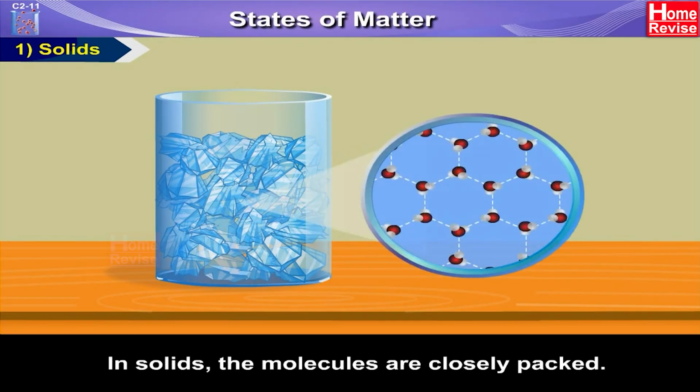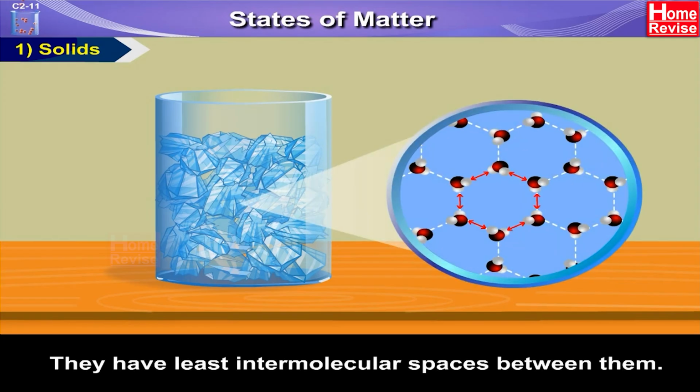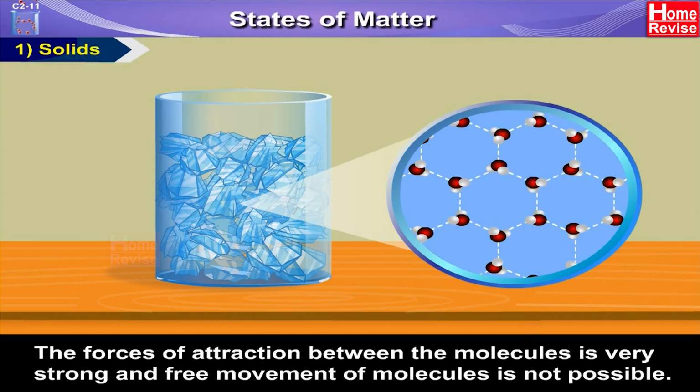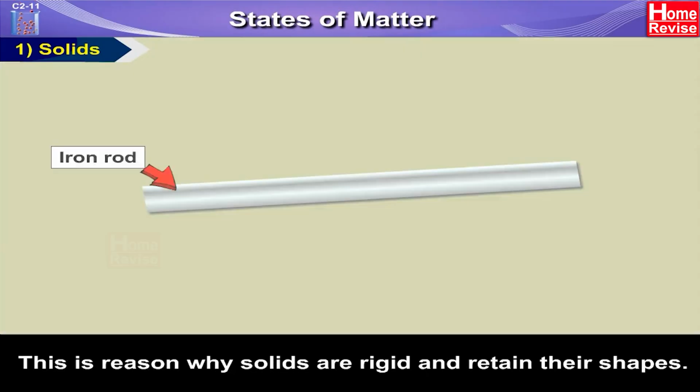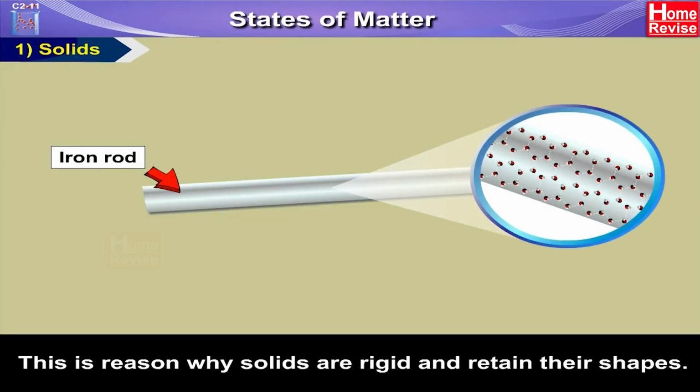States of matter. 1. Solids. In solids, the molecules are closely packed. They have least intermolecular spaces between them. The forces of attraction between the molecules is very strong and free movement of molecules is not possible. This is the reason why solids are rigid and retain their shapes.